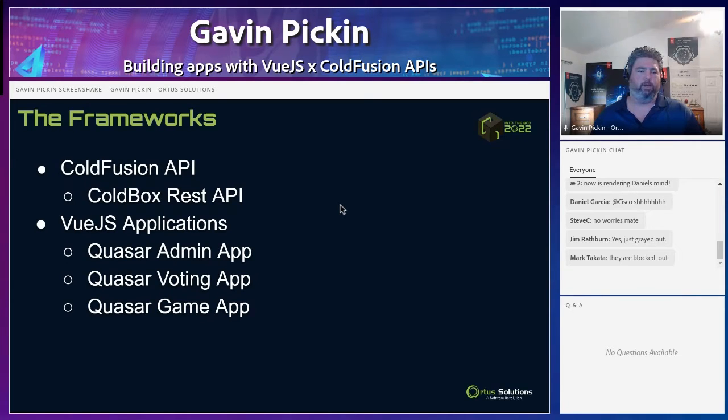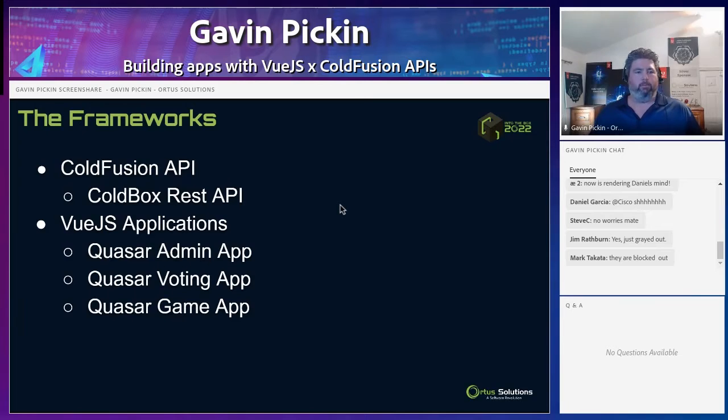The last session was a great session talking about modern fluent APIs, and he went into some of the benefits of using ColdBox and developing from an old school legacy traditional style API where maybe you use CFCs and work your way through using routers and everything else. So I don't want to cover too much of that because you can obviously watch his recording later.